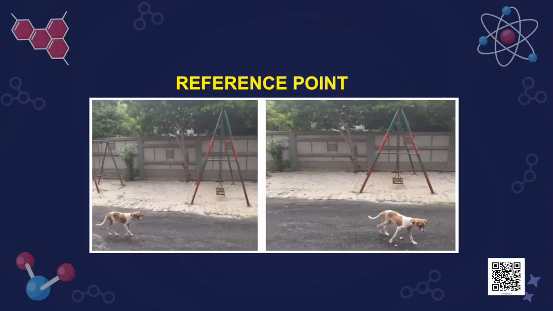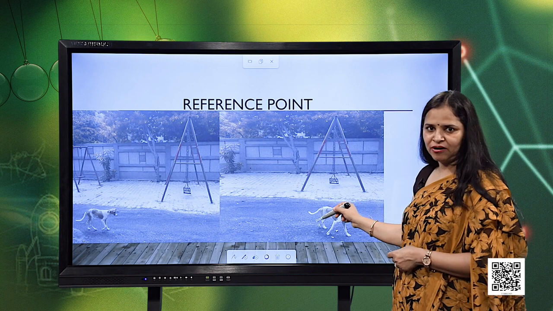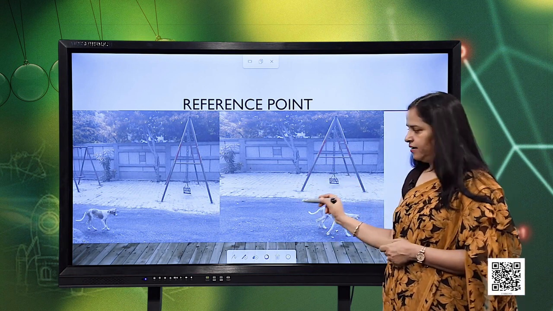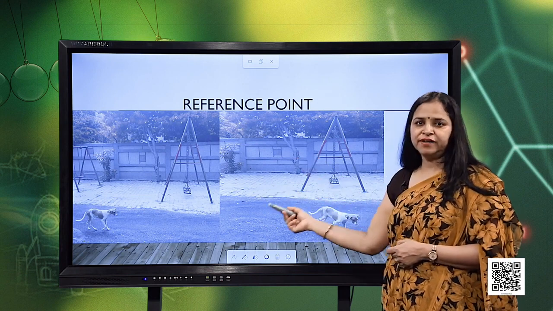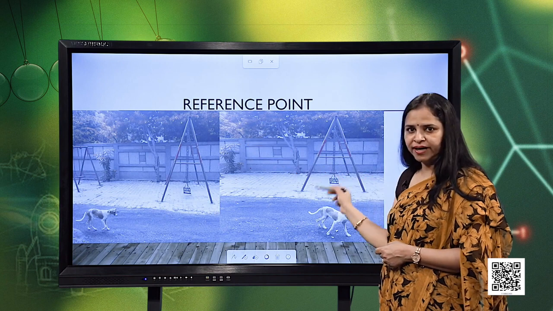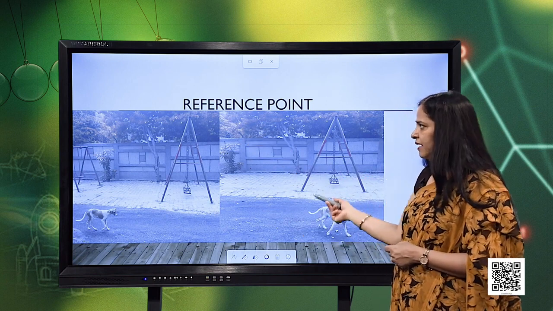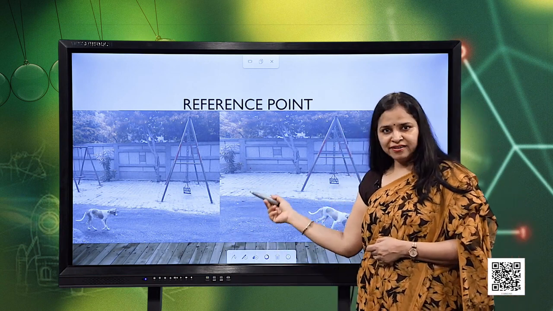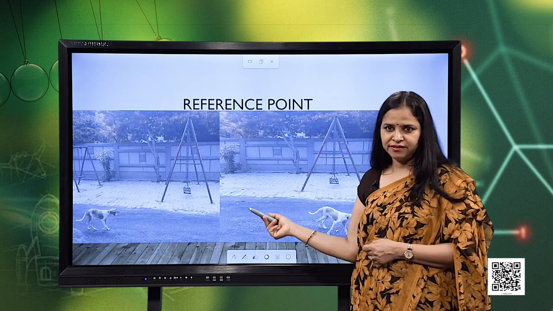Here, if you look at the position of this dog with respect to the swing, you will see that the position has changed now. So, we can conclude, by referring to the position of the dog at different times with respect to the swing, that this dog is in motion. Here we see the importance of the position in describing the motion of an object.